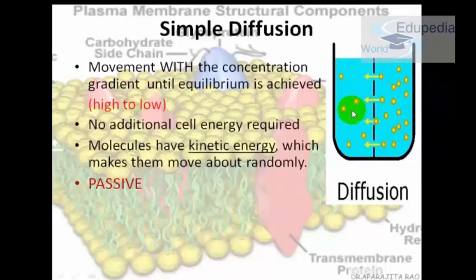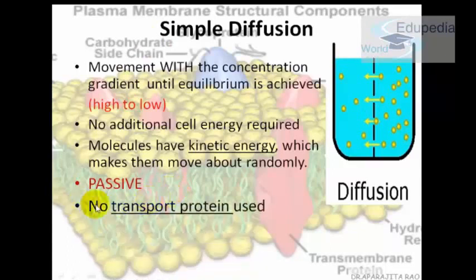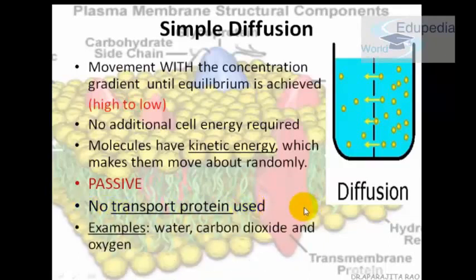So this process does not require any additional cell energy. Molecules have their own kinetic energy. Kinetic energy is the energy that is used when we move. Because of that, the molecules are able to move on their own, and hence this process is passive in nature because no additional energy is used and no transport protein is used. There are some processes which use a transport protein, so we'll discuss those later. Examples are water, carbon dioxide and oxygen.